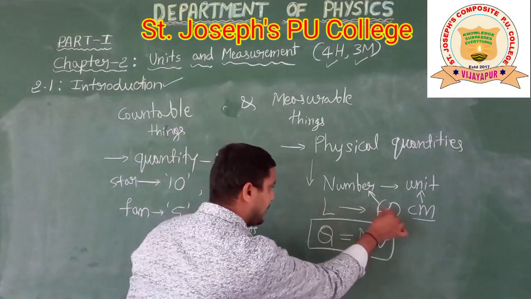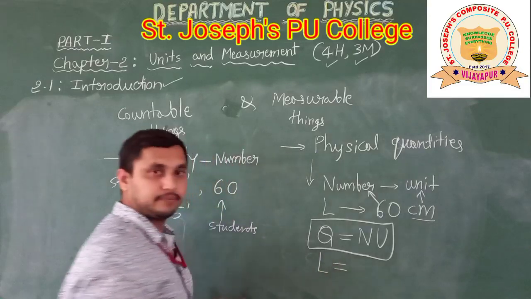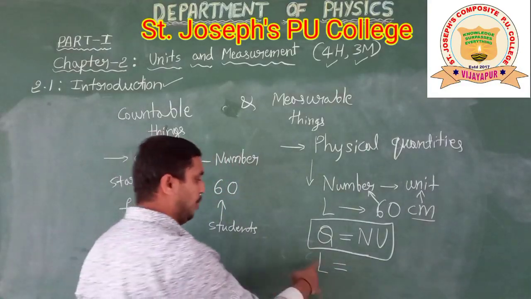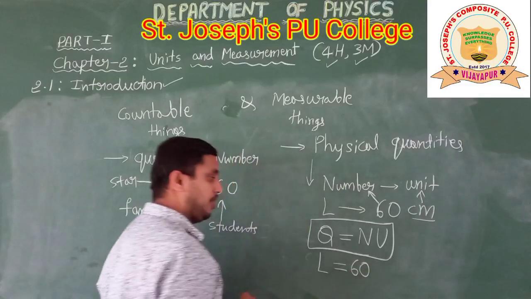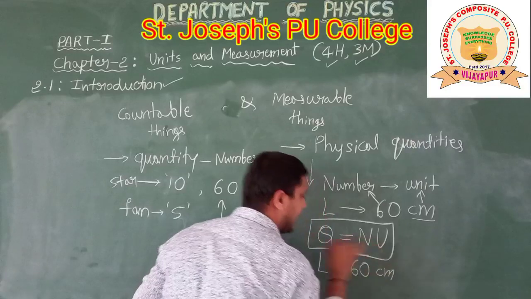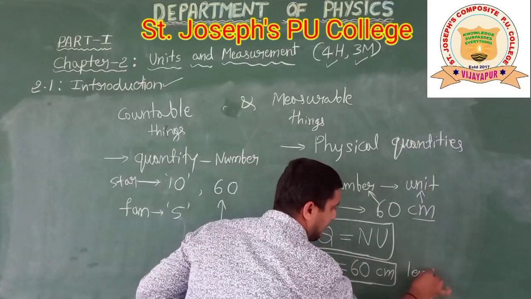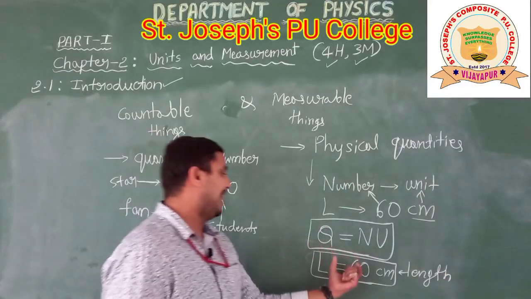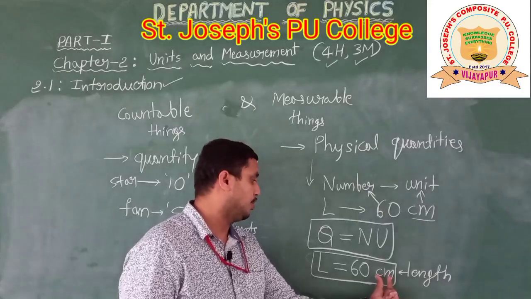For example, this is the same thing we discussed earlier. The length symbol is capital L, the number is 60, and the unit is centimeter. So it is expressed like this, the number with its proper unit.